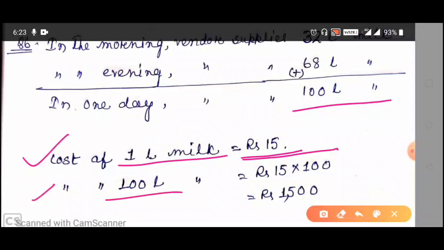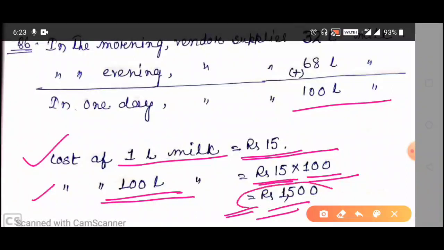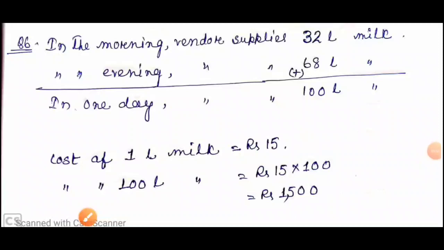So cost of 100 liter milk is equal to rupees 15 into 100. So the answer will be rupees 1500. This is the cost of 100 liter of milk. So rupees 1500 is due to the vendor per day. So this is the solution of question number 6 of exercise 2.2.